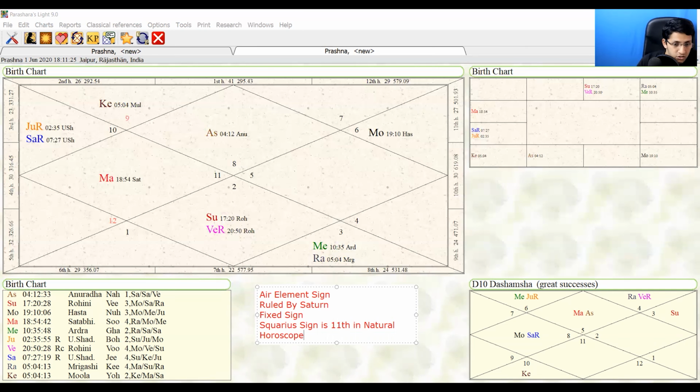Okay, the fourth pada I missed. The fourth pada is ruled by Jupiter. It is the Pisces Navamsha.